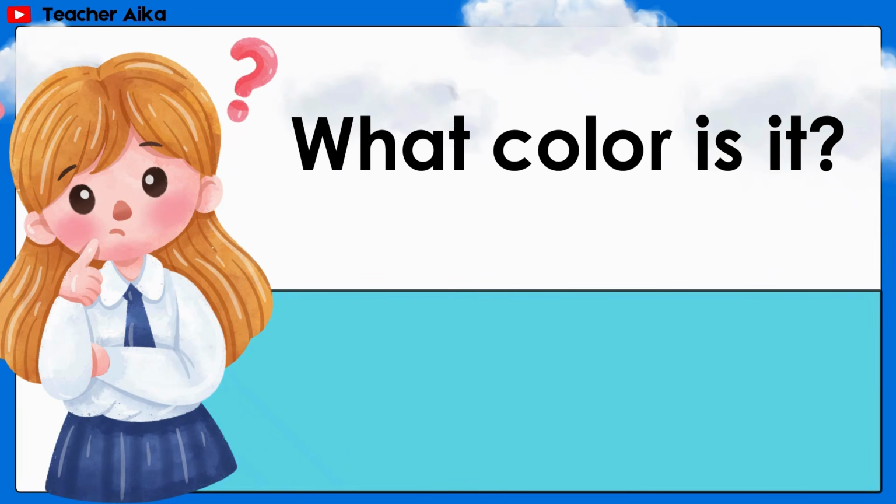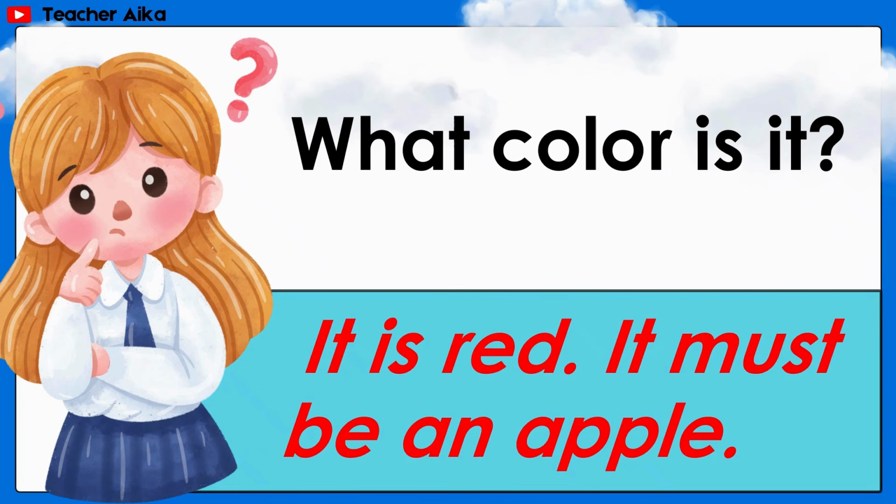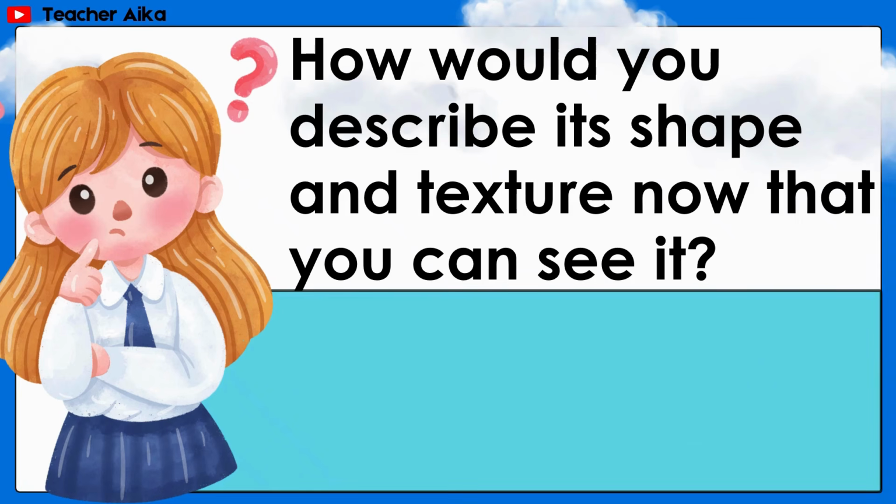What color is it? Answer: It is red. It must be an apple. How would you describe its shape and texture now that you can see it?